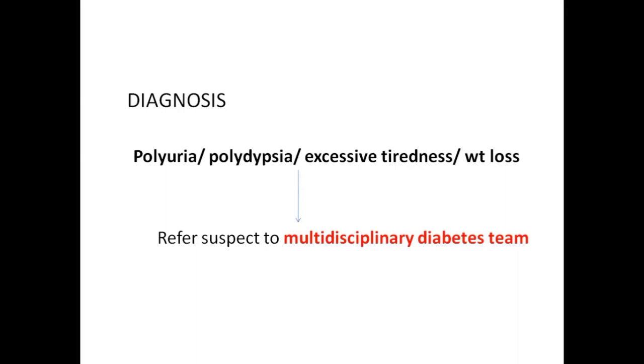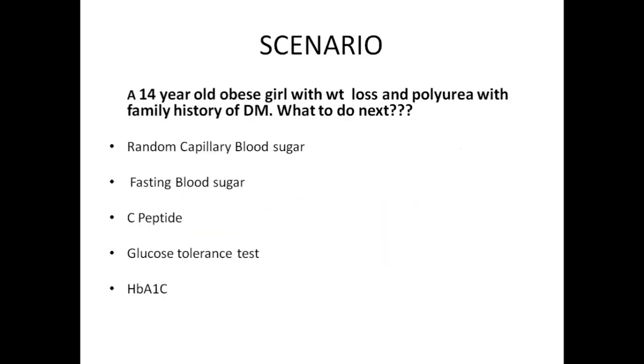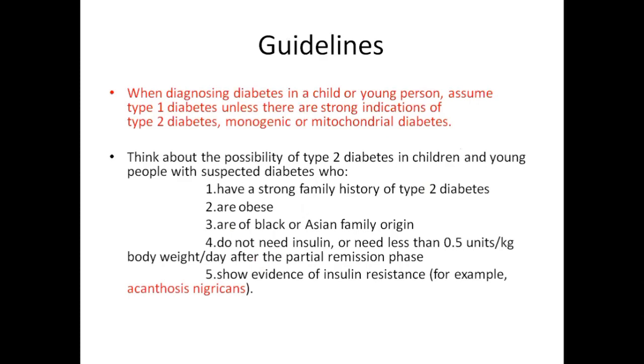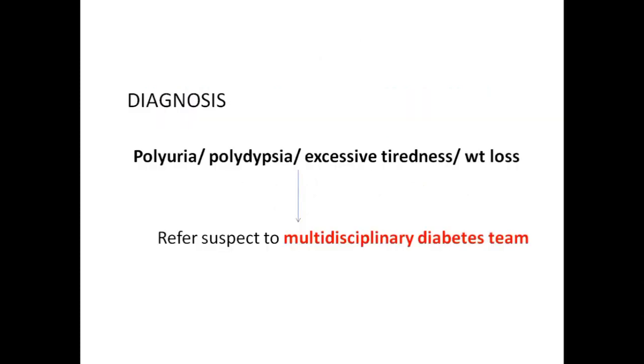So you are sitting in the clinic, and that child came to you, going back to this scenario. This girl came to you and you checked the random blood sugar. What important clues are you getting here? Obese girl with weight loss and polyuria and family history of diabetes mellitus. So you see there's a mixed picture. You cannot decide whether the child has type 1, type 2, or what. You get complaints of polyuria, polydipsia, excessive tiredness, and weight loss. These are the four cardinal features of diabetes.